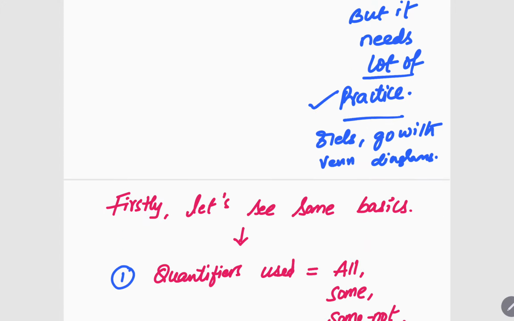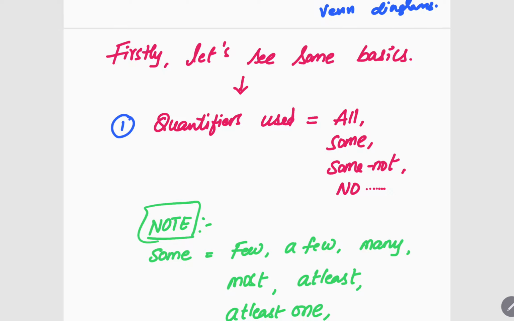So let us see. In syllogisms, we'll be having quantifiers, isn't it? What type of quantifiers will we be having? All, some, not, and no. By looking at the questions, you'll understand what is meant by all. For example, all cats are dogs, all dogs are bats. Like that, they will be giving. So these are like quantifiers.